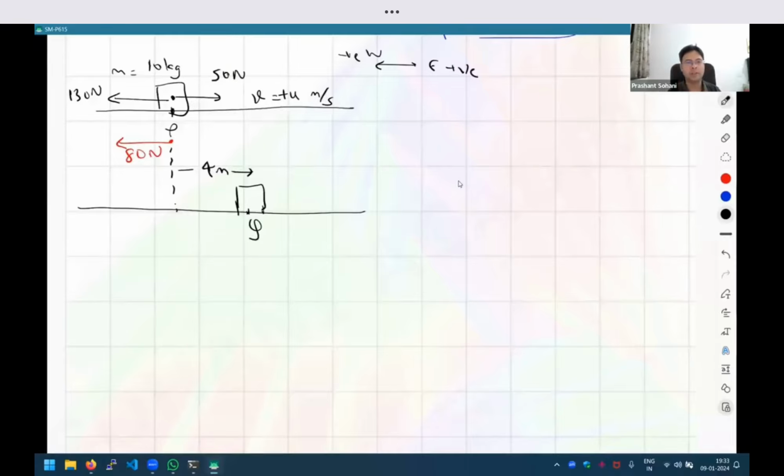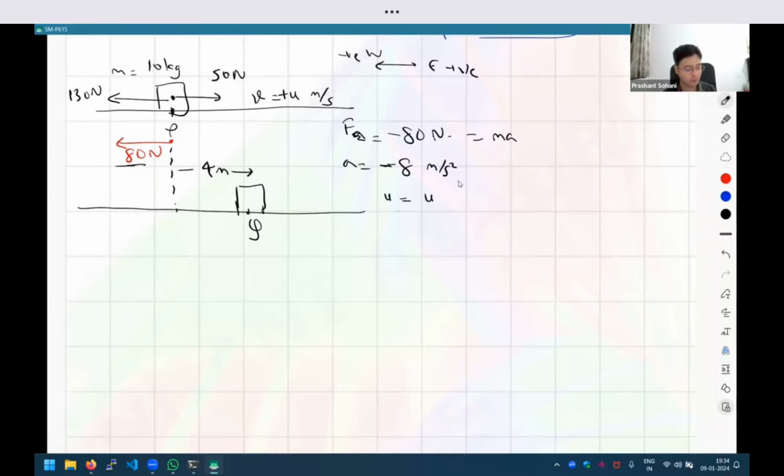Okay, so again, what are the variables given? We know the total force, right? The force is minus 80 newtons, because it is pointing to the left. And so if I apply force equal to ma, I'll get the acceleration, as mass is 10, as simply minus 8 meter per second squared. So this is the acceleration. The initial velocity is u. So I have to keep that as u. That is an unknown variable.